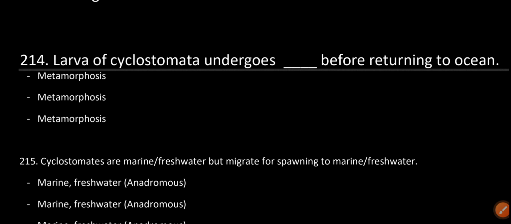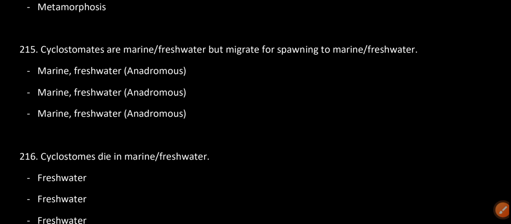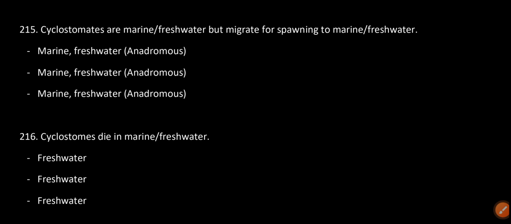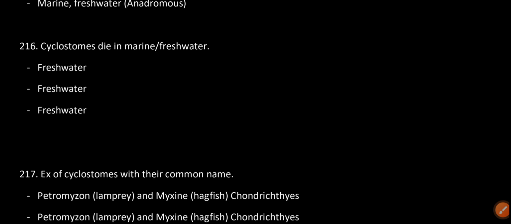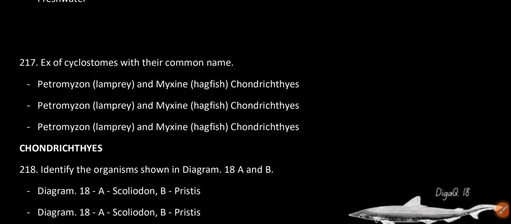Larva of cyclostomata undergoes metamorphosis before returning to the ocean. Cyclostomates are marine but migrate for spawning to freshwater. This is called anadromous. Cyclostome dies in marine or freshwater? Freshwater.